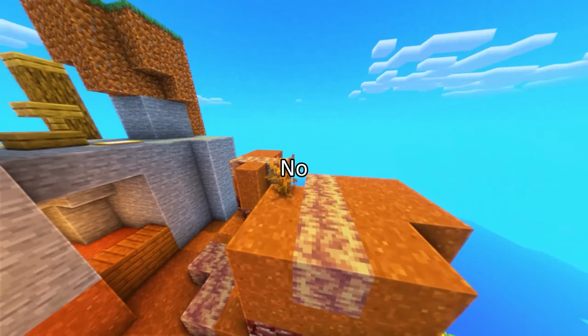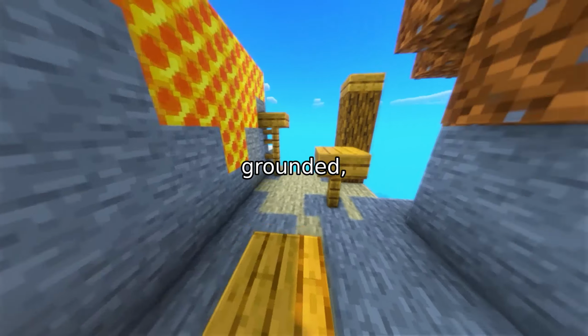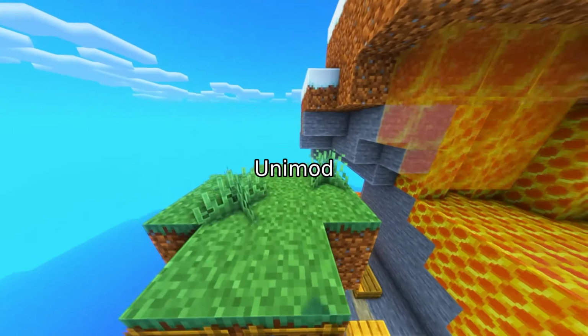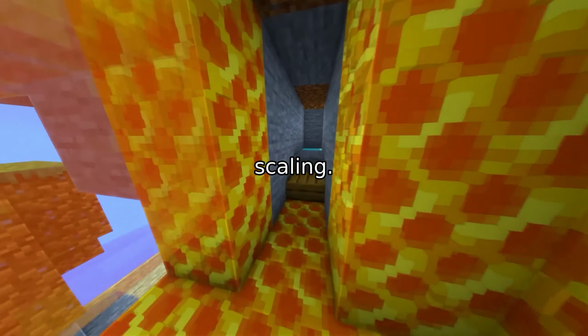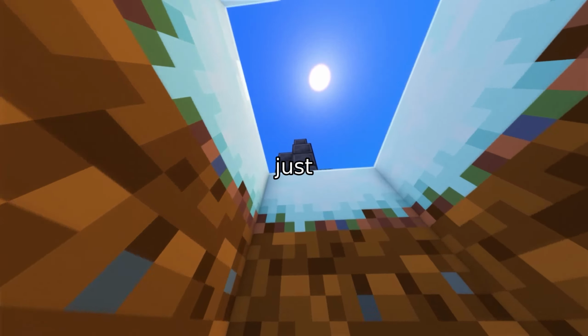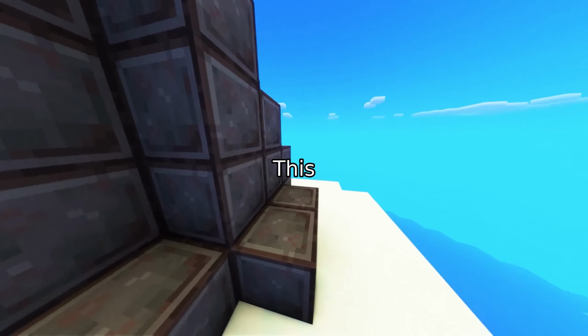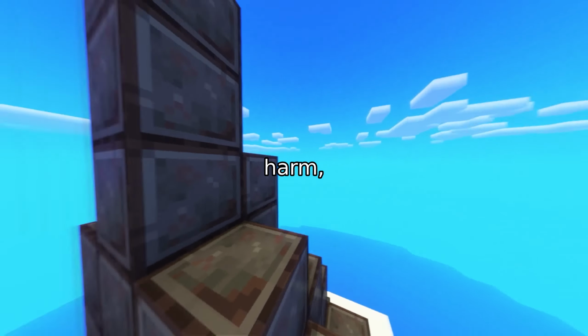No more guessing. No more over-refusal. Just grounded, interpretable, robust safety. UniMod proves that structural reasoning beats brute force scaling. The future of AI safety isn't just bigger models, it's smarter thinking. This is how we build AI that doesn't just avoid harm, but understands it.